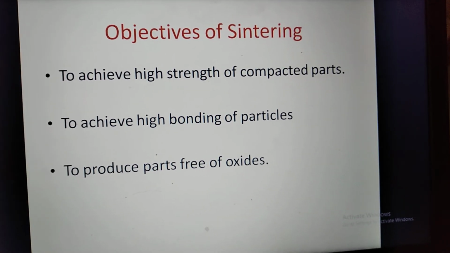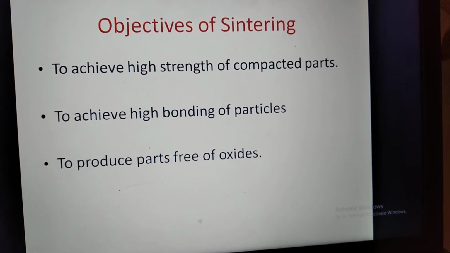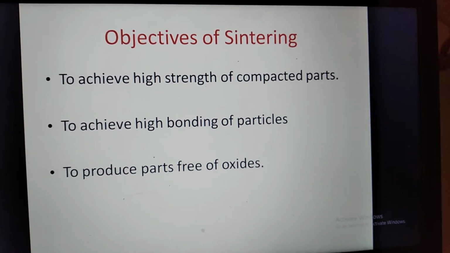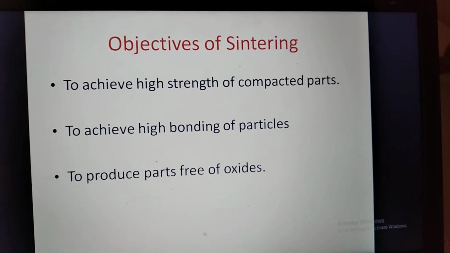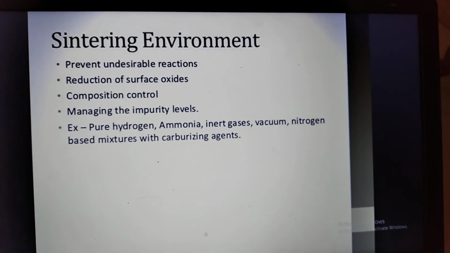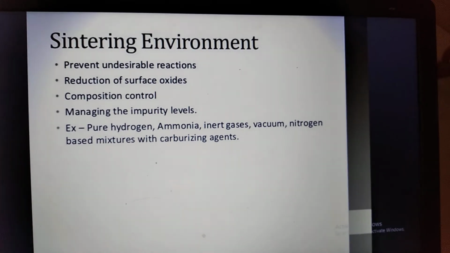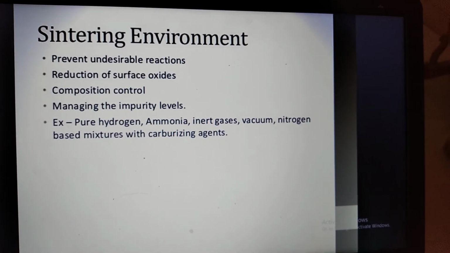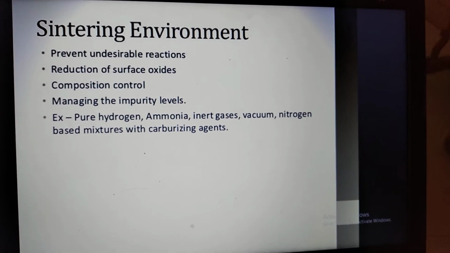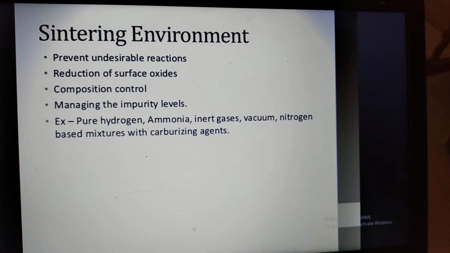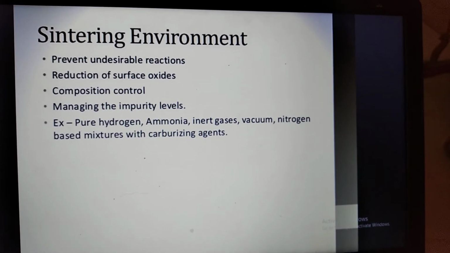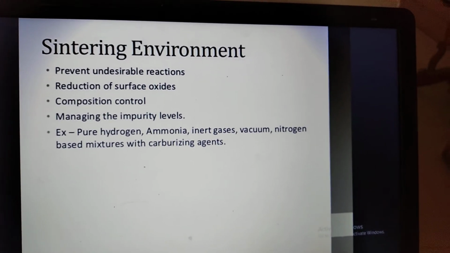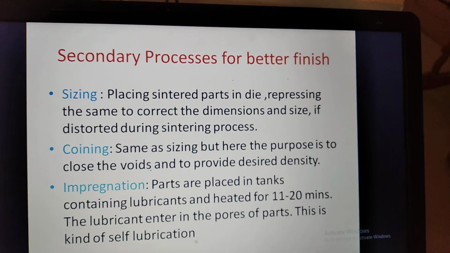So what are the objectives of sintering? To achieve high strength of the compacted parts, to achieve high bonding of the particles, and the parts you are producing should be free from oxides. What is meant by the sintering environment? It should not have undesirable reactions, and it should allow reduction of surface oxides, controlled composition, and managing the impurity levels. Some examples are shown over here.